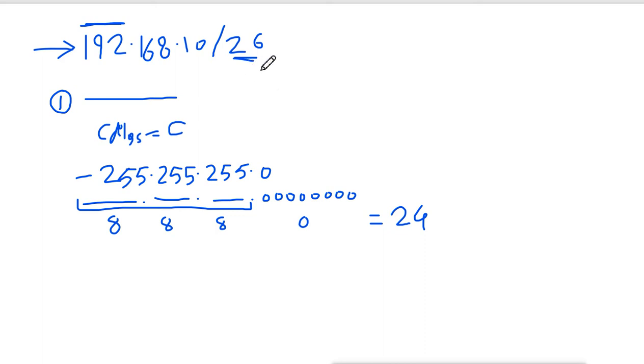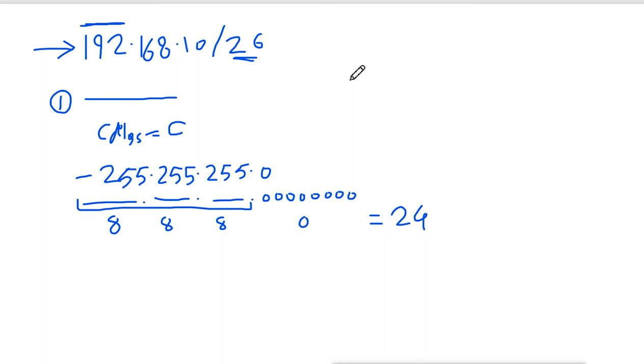Now when you see some extra bits, for example in class A, if it is 8 here, that means simple, no subnetting. If it is more than 8, that means it is subnetting. In class B, if it is slash 16, then it is okay. But if it is more than 16 in class B, that means it has some extra bits, that means there is some subnetting there. So in class C, default is 24 bits, slash 24 CIDR, that means it is default. But it is saying 26, that means there are extra bits.